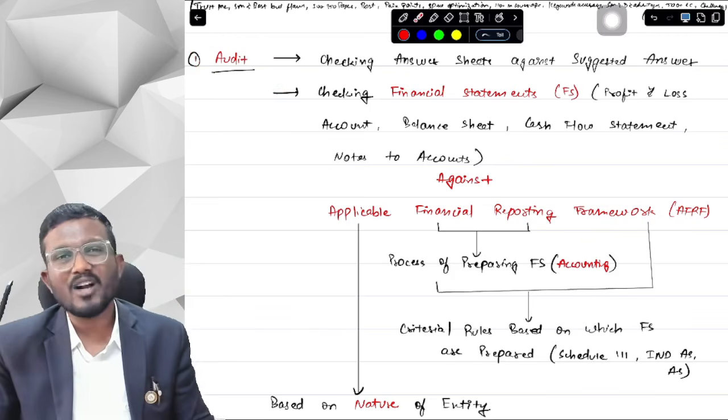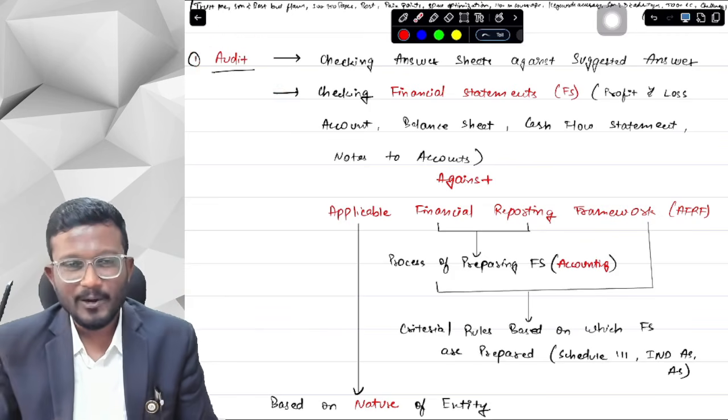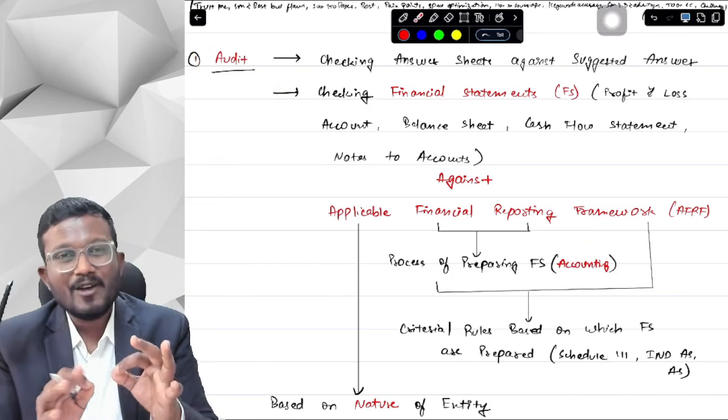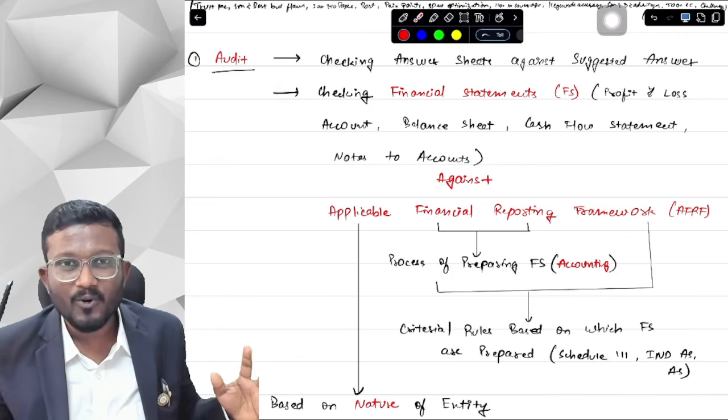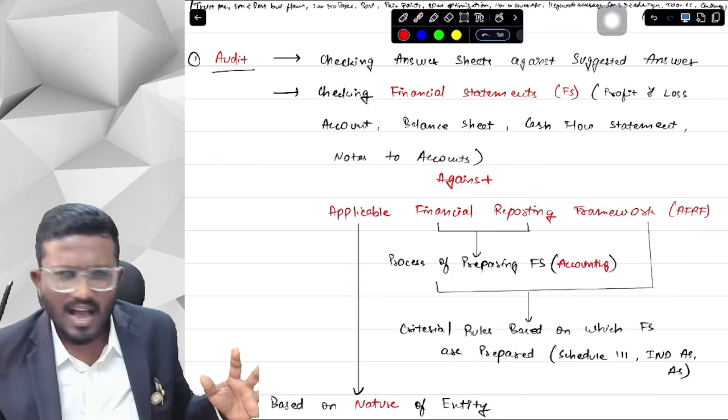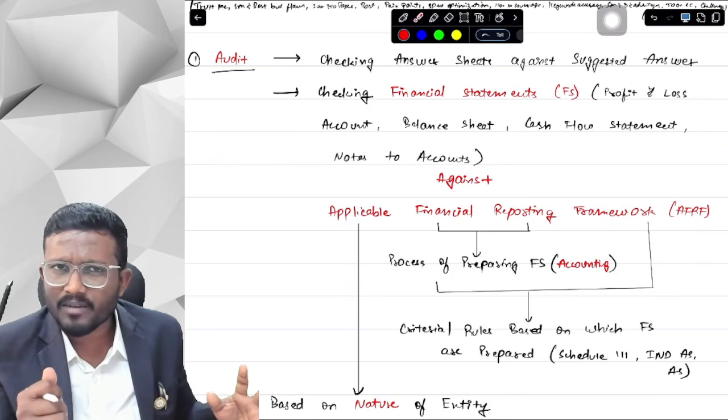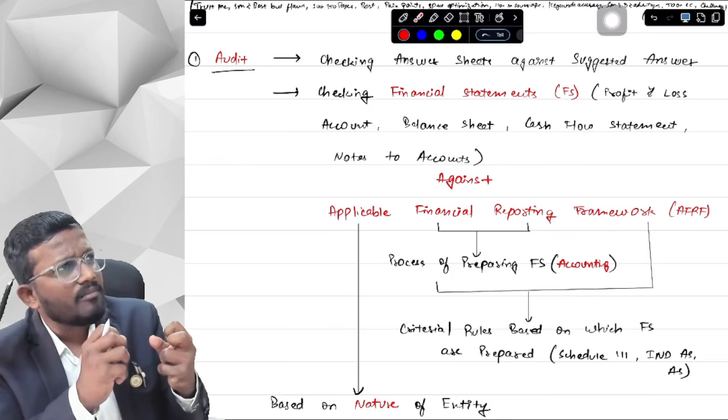So now, sir, what is audit? First of all, let me tell you, audit is that particular thing that you have been doing from your childhood. Oh my God, what are you saying, sir? I have just heard the word audit in my CA examinations. How are we doing audit from childhood?